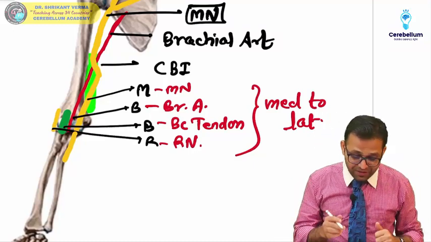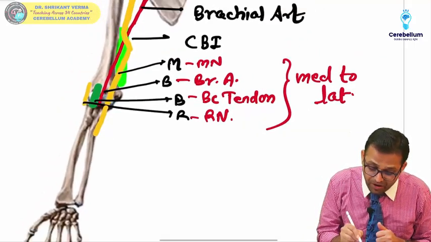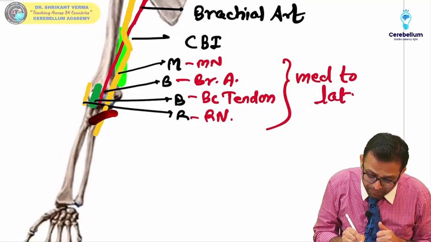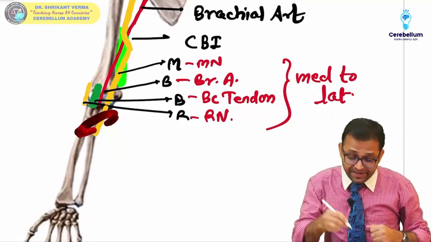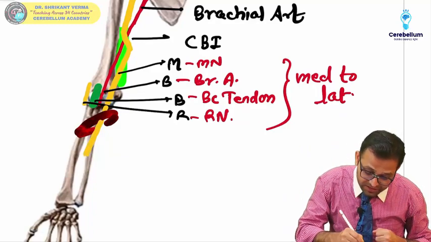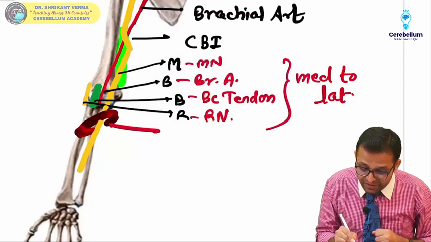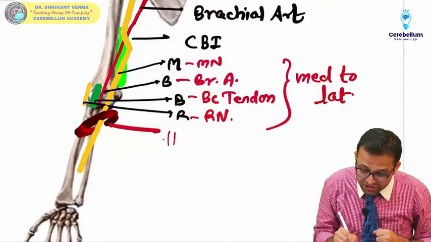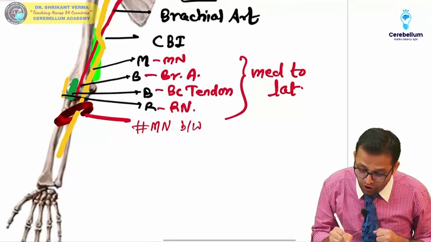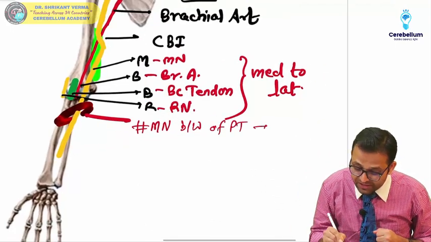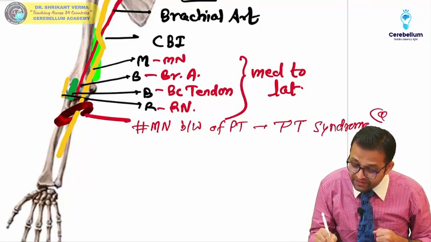Okay beta, okay, yes. So now when this nerve is reaching into the anterior compartment, there is one muscle, pronator teres. This pronator teres is having the two heads, superficial head and the deep head. So this nerve is passing in between these two heads. Remember one very important clinical, if there is the compression of the median nerve in between the two heads of, yes, pronator teres muscle, this is our pronator teres syndrome. This is your clinical question.